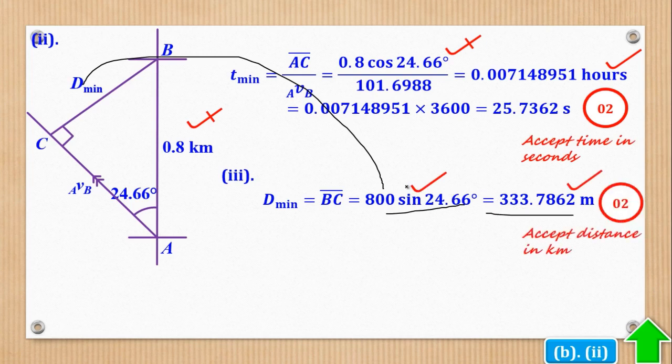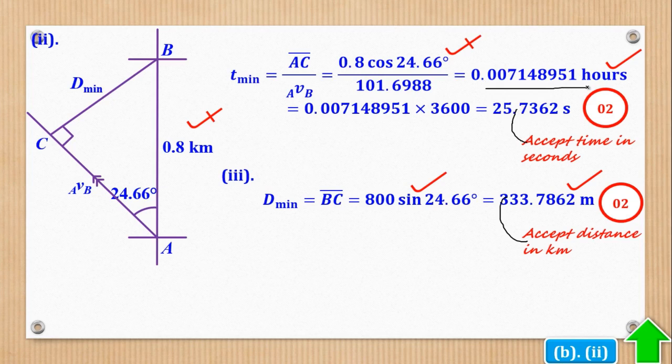And that will be the distance. So it is still okay to put this distance in kilometers, and also it's still okay to give this time in seconds. But if someone left it in hours, it's also okay. So that's how the marks would be awarded.